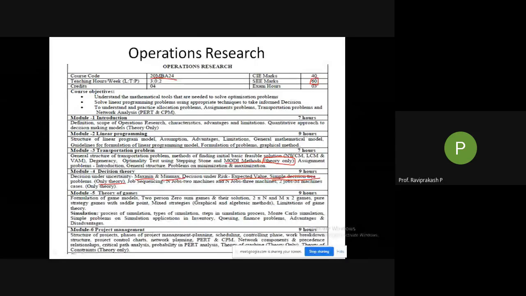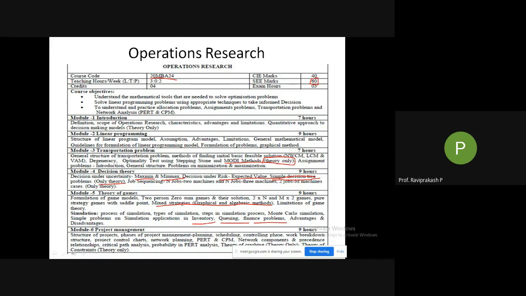Fine. Then theory of games. Here we are learning the two-person game, zero sum game, 2 into n game, m into 2 games. All these things are there. You may not understand much here. Again here we are having strategies, mixed strategies, graphical and algebraic methods. Both are there. Then we are having simulation, process of simulation, types of simulation, then steps in simulation, Monte Carlo simulation. Here most of it is theory. Then simulation applications in inventory, queuing, finance problems, advantages and disadvantages. So more of theory is there here.